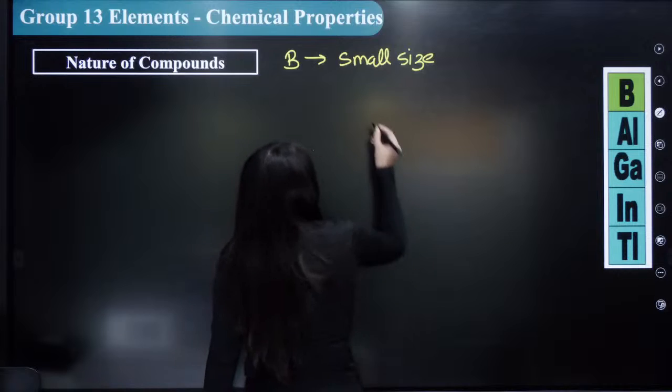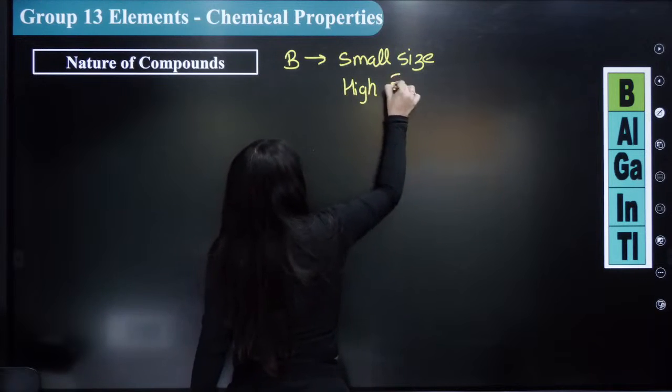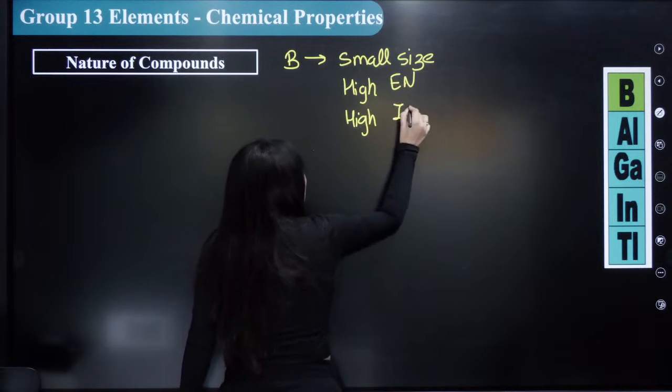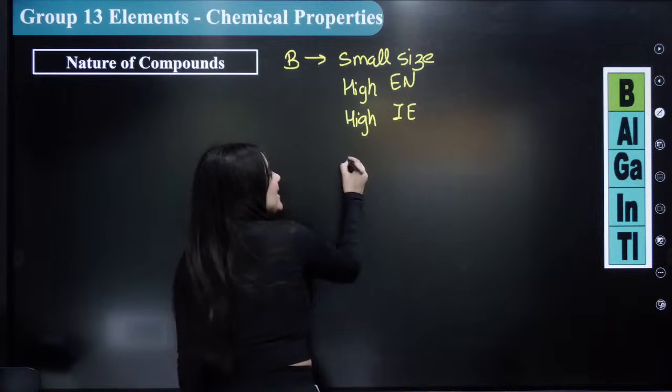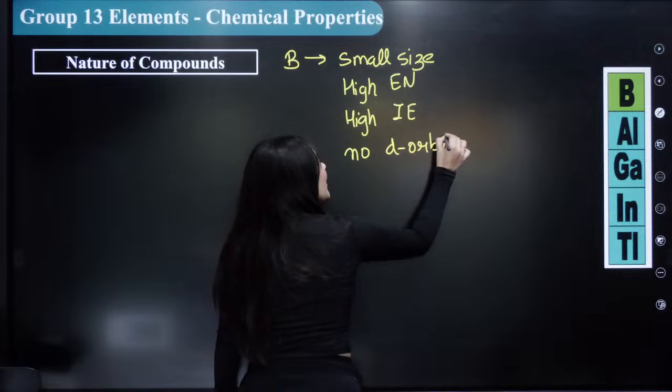The second thing is that it has high electronegativity. The third is that it has high ionization energy. And the fourth thing is it has no d orbitals.